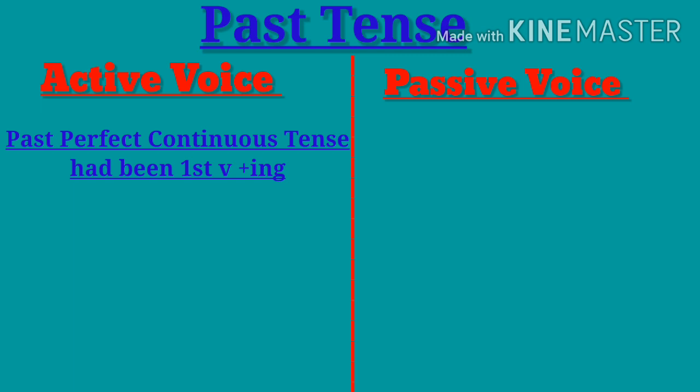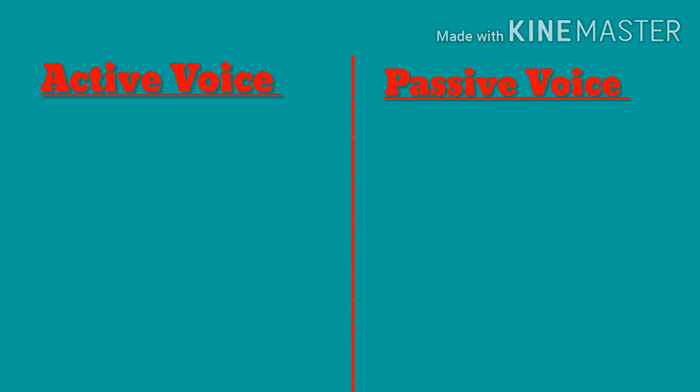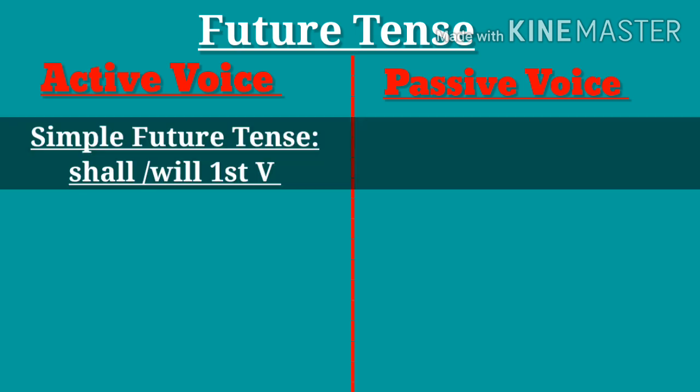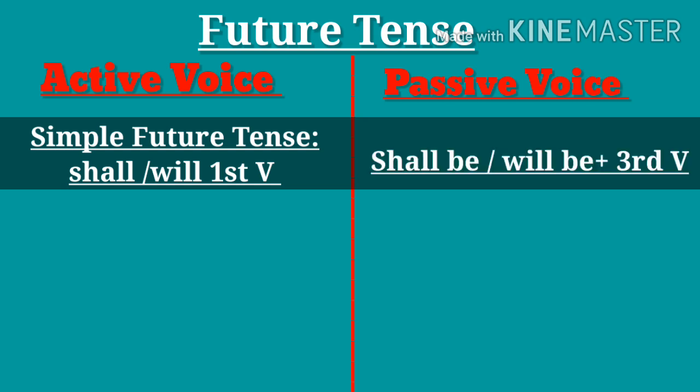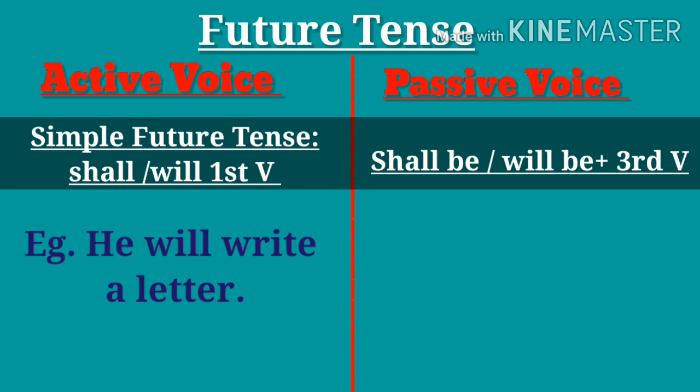Student, just like present perfect continuous, here also no formation of passive voice. Moving to the future tense, simple future tense means use of shall, will and first verb will change to shall be, will be and third verb. Example, he will write a letter and passive voice for it will be a letter will be written by him.